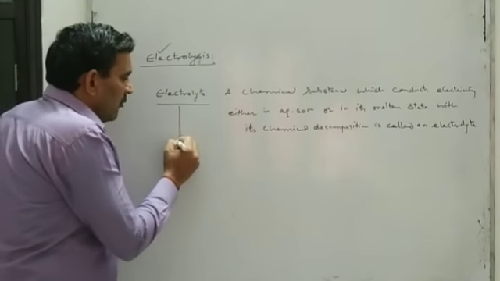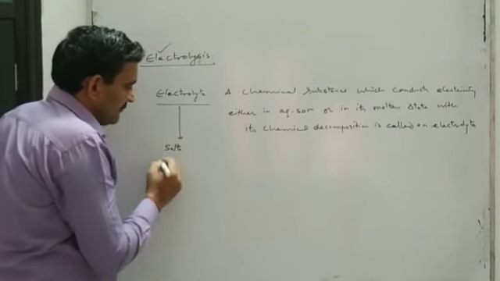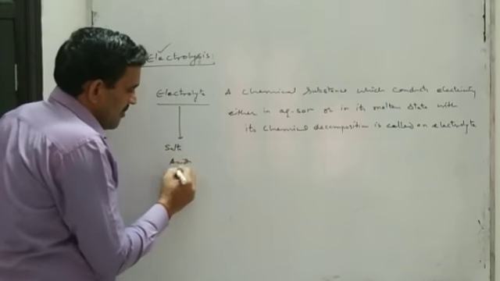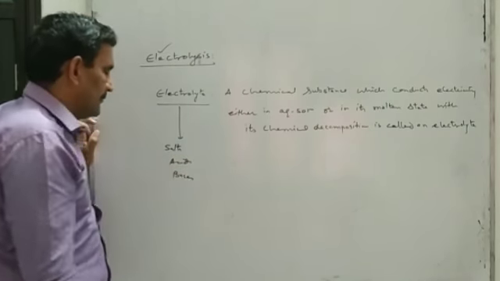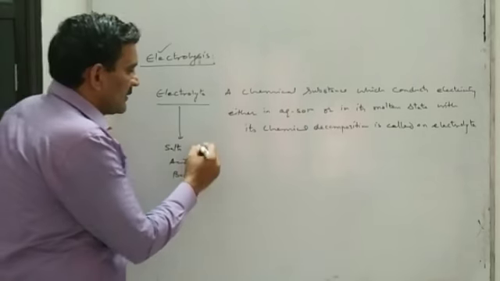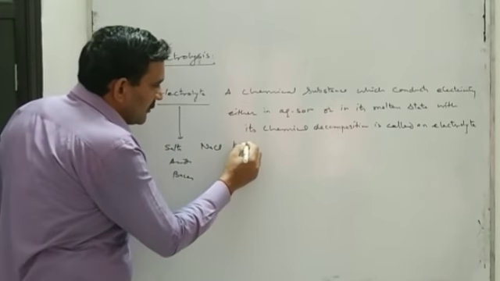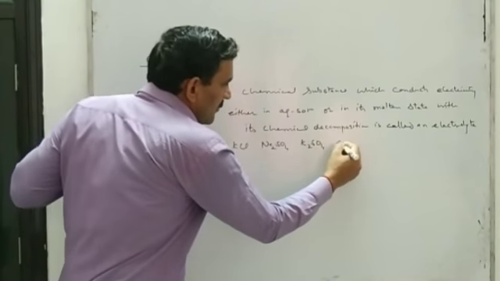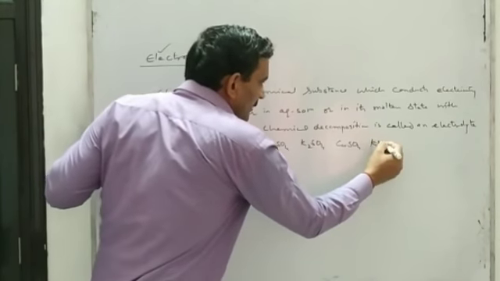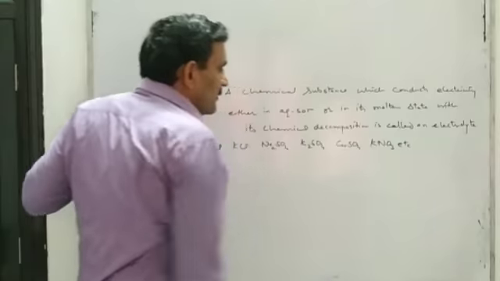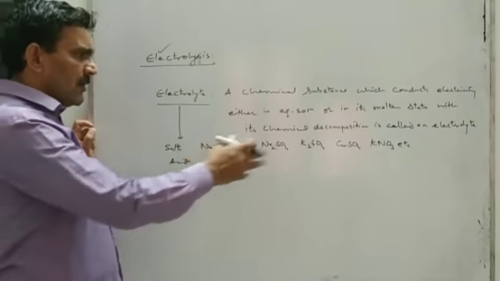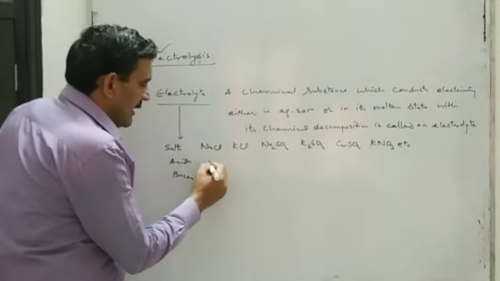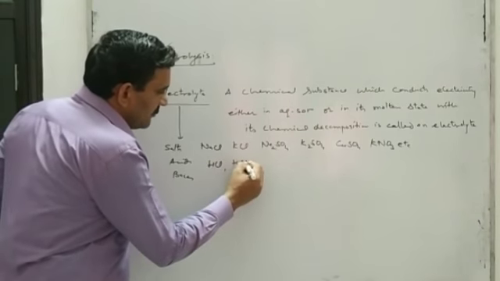Now you see all the salts, acids and bases, like salts: sodium chloride, potassium chloride, sodium sulfate, potassium sulfate, copper sulfate, potassium nitrate. They are salts, electrolytes. Acids like HCl, H2SO4, HNO3.